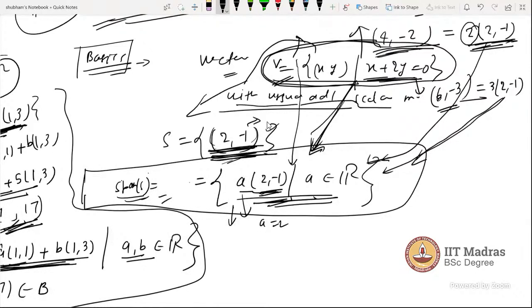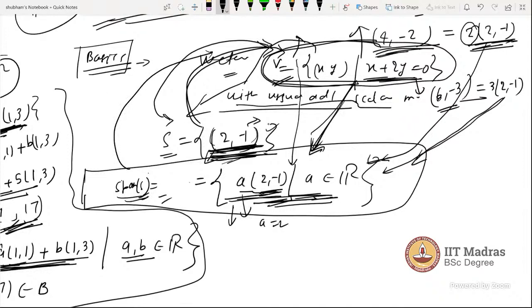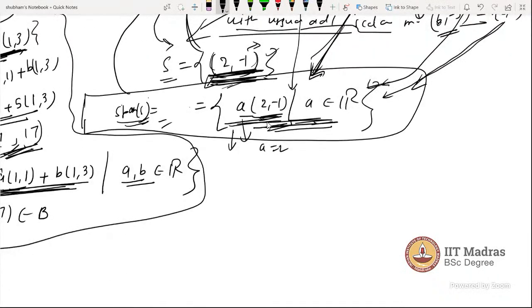That means this single vector spans this whole V. That's what span means here: linear combinations of this single vector are the elements of this V. So now you can say span of S is the vector space V. Span of S is the vector space V. The other point is that the span of these vectors is a vector space.